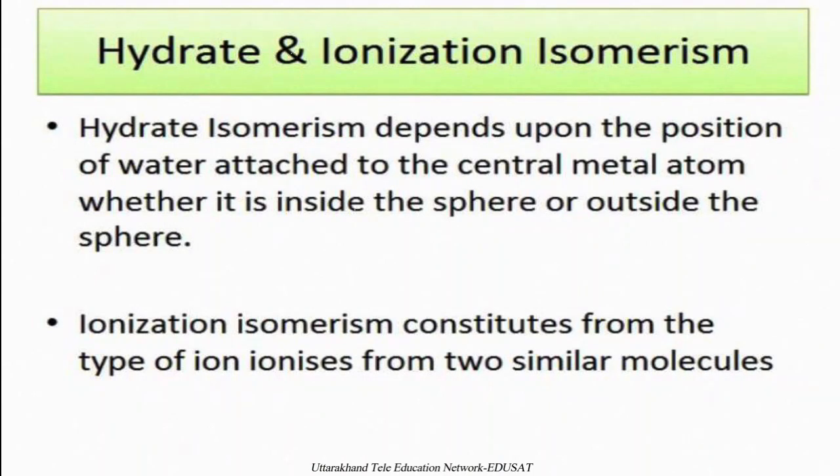In the next example, if two chloride ions are outside the coordination sphere, then on dissolving in water it will give two chloride ions. For this chloride detection, we can use a chloride test, and from the consumption of chloride, that is 2 in the case of the second and 1 in the case of the first, we can easily assume that ionization isomerism exists in both the compounds.